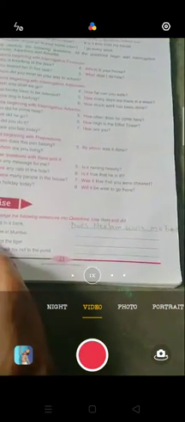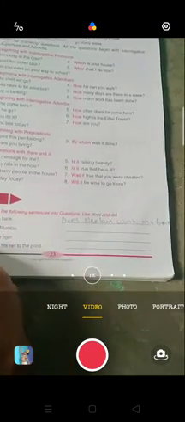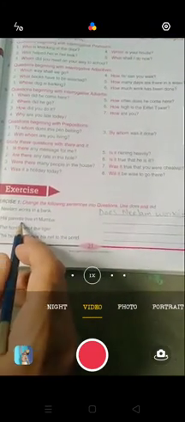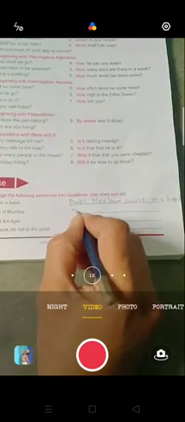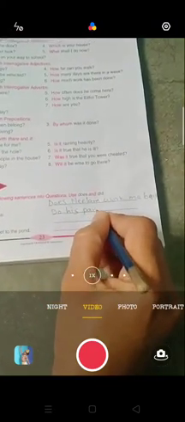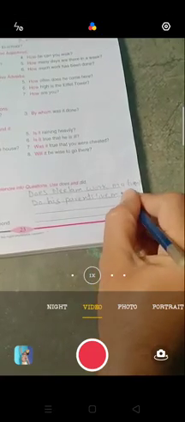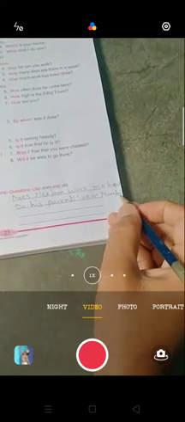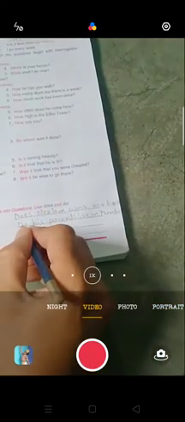His parents live in Mumbai. His parents is plural here, so with plurals what do we use? Do. Do his parents live in Mumbai? Okay, and put a question mark here. I don't have place to write here, but put a question mark after questions. Then only it will become a question.